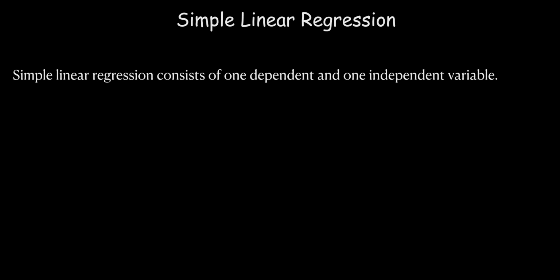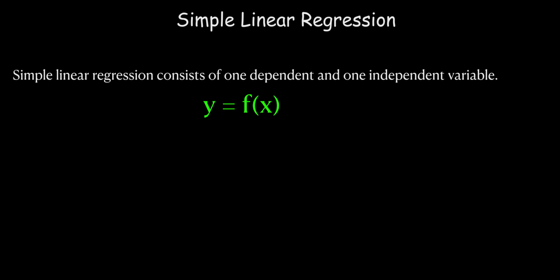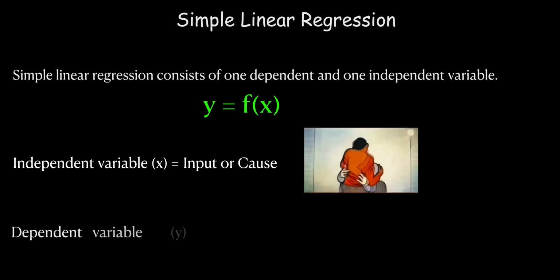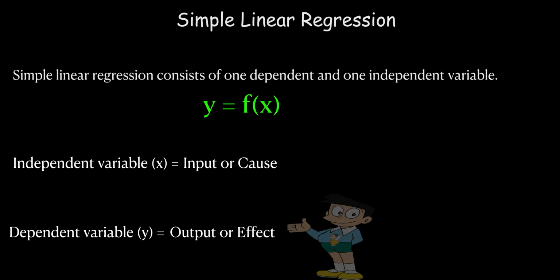It means if we take a linear function, suppose y equal to function of x. Now here x will be the independent variable, which means input or cause, and y is the dependent variable, which means the output or the effect caused by the independent variable.